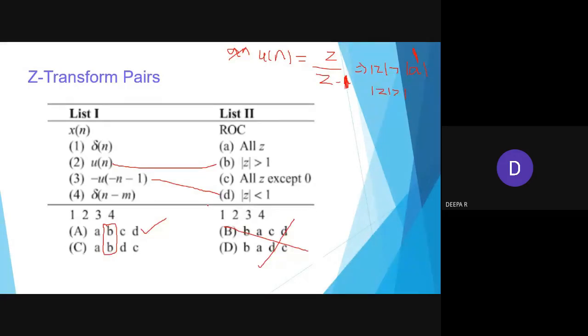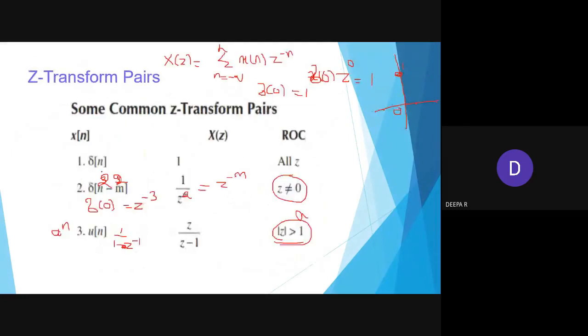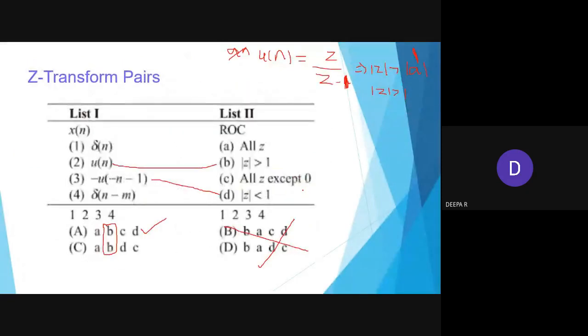Yes, students. So here I have shown it: for δ(n), it is all z, and for δ(n minus m), it is z not equal to 0 for that particular portion. See here, δ(n) means it is for all z. Here if I say δ of 2, the value will not be equal to 0, except others will be 0. So now tell me the mapping: δ(n) will be all z, right? And the last option, δ(n) will become C. So what will be the correct option?